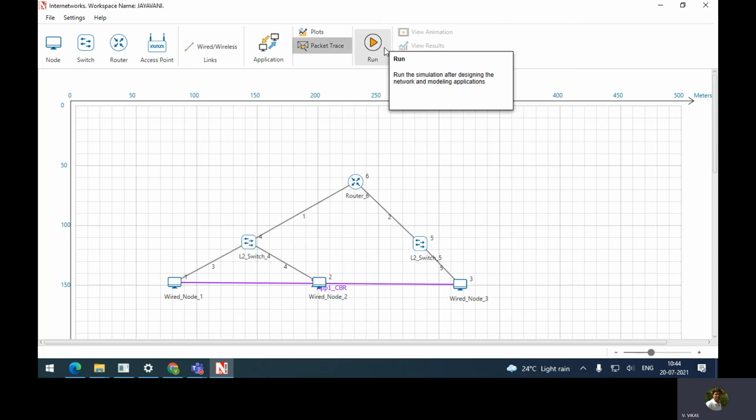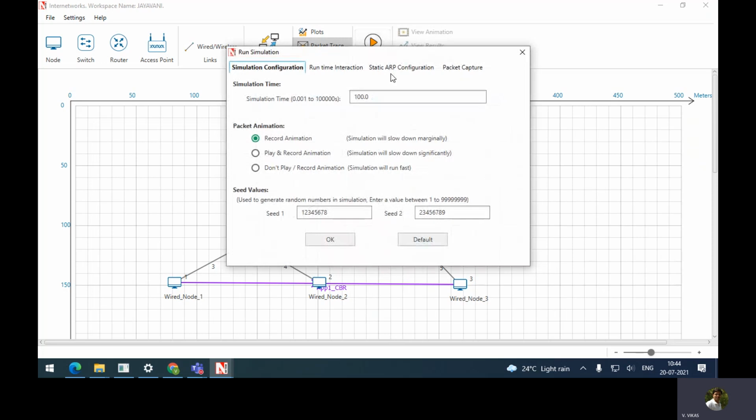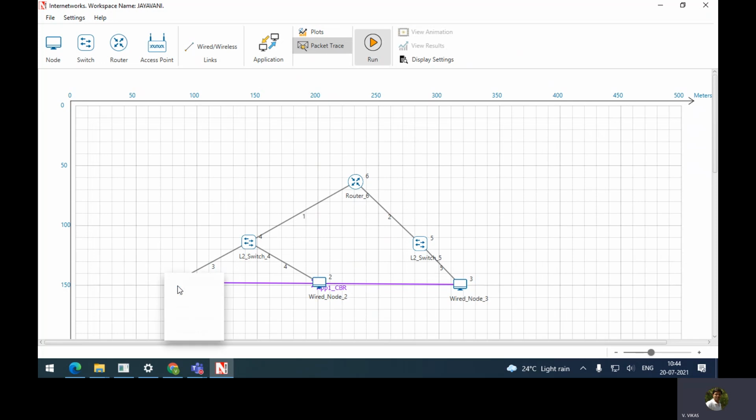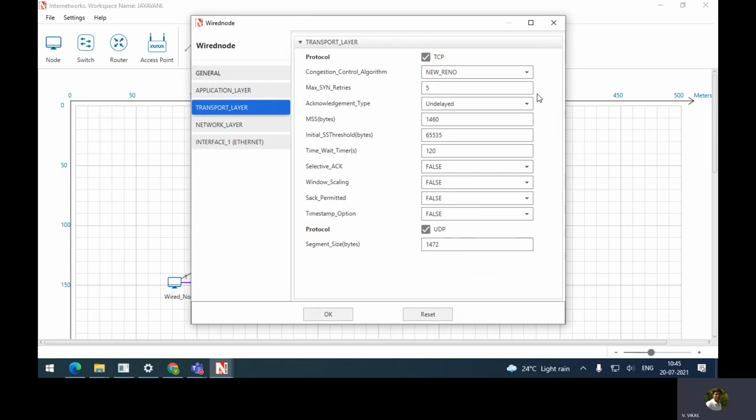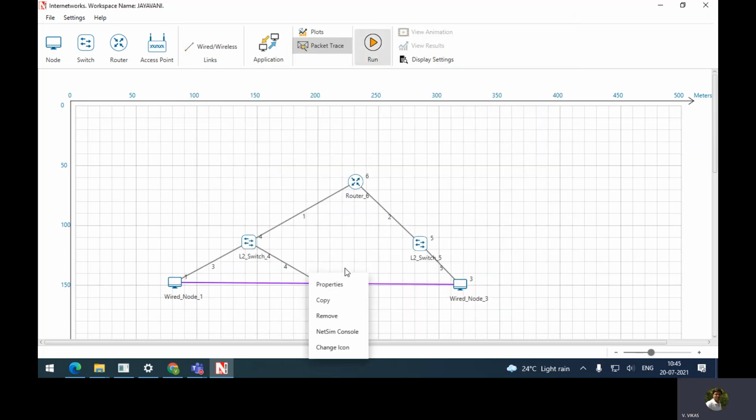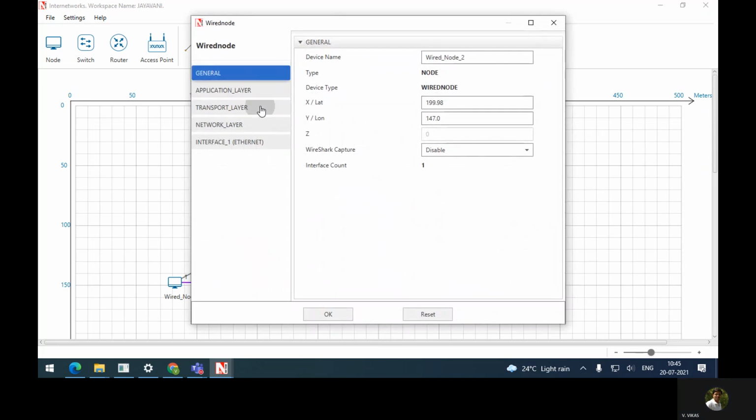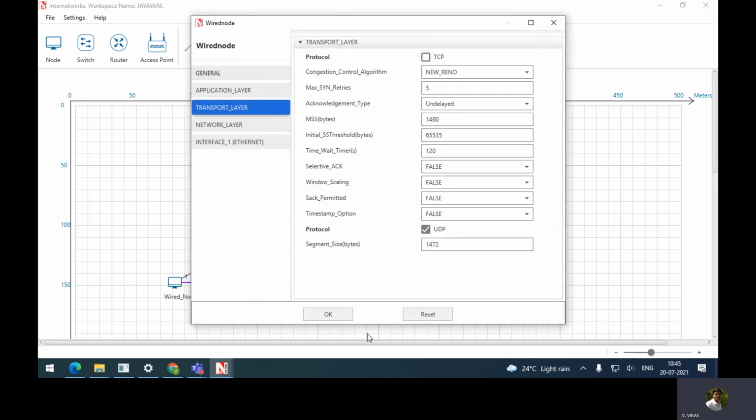Again, in run also, static ARP should be disabled. Done, everyone?